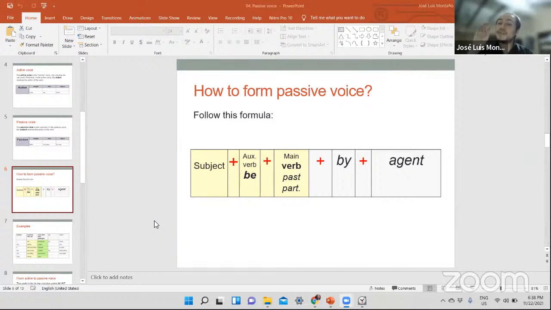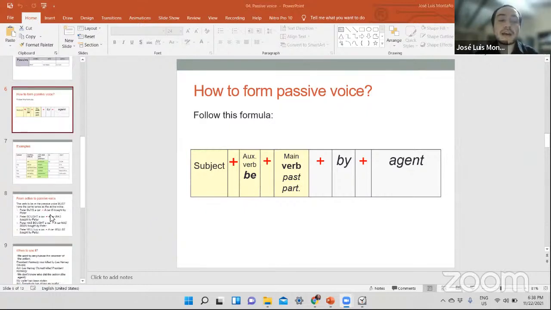So that's it with the speaking practice. Now, before going to writing, first let me know if you have any questions so far, because the last part is only going to be writing some examples, all right? And I think you're going to have everything with it. And we're going to learn in which cases we're going to need an agent and in which ones we do not need an agent. And we're going to work with examples as well, all right? So do you have any questions? Let me know, please, if you do have questions so far.